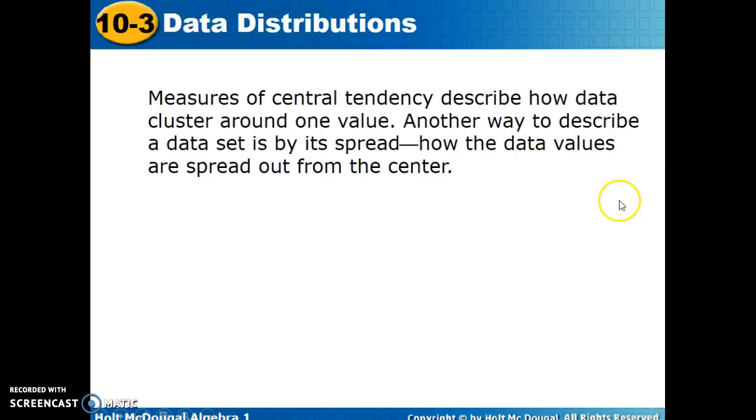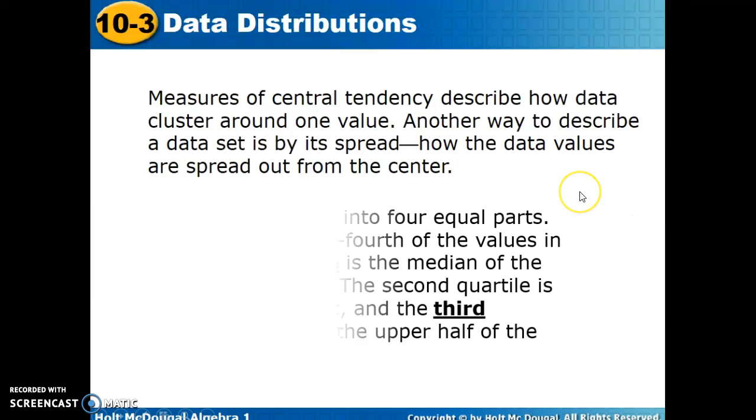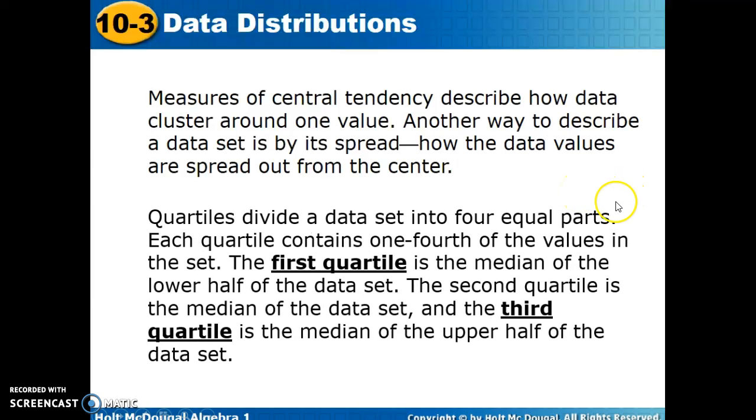We're going to talk now about a box and whiskers. Measures of central tendency describe how data cluster around one value. Another way to describe a data set is by its spread, how the data values are spread out from the center. We're going to talk in terms of quartiles. Quartiles divide data into 4 equal parts. Each quartile contains 1/4 of the values in the set.